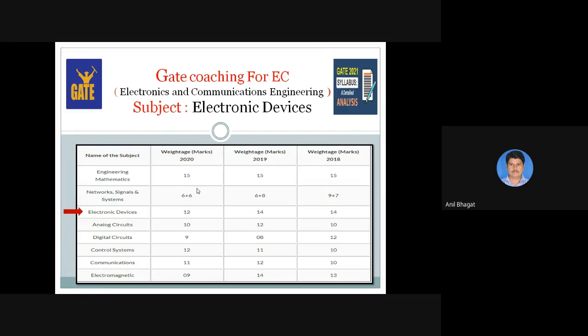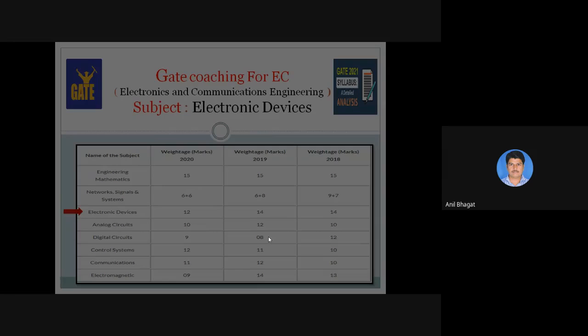So for electronic devices, the weightage in the incoming exam is 12 to 13 marks, near about. So all of you clear? This is the weightage as per the marks system.